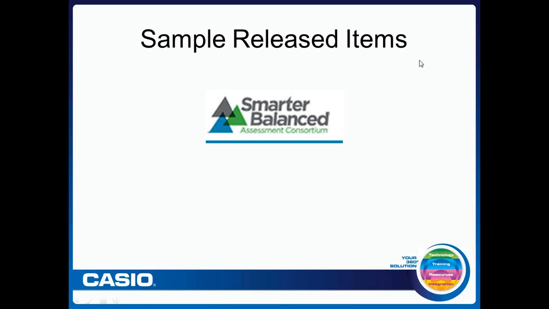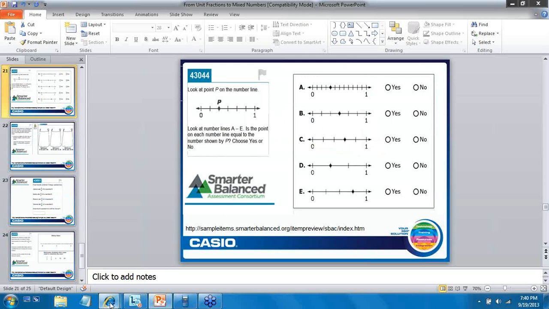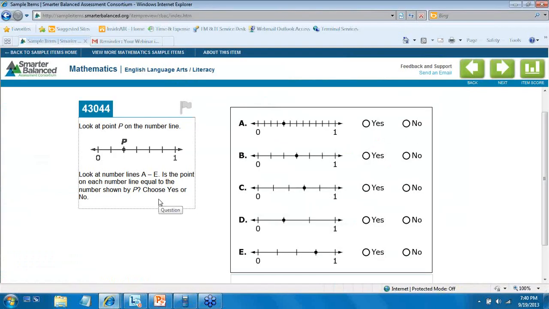And what I find particularly nice about these items is that they are far beyond the traditional multiple choice type questions that we see. So these are all 3rd, 4th, 5th grade items, and again, they are on the website. If you just Google Smarter Balanced Assessment Consortium sample math items, they'll come up pretty quickly. But let's take a look at a couple of these examples. I'm actually going to back out of this, and I'm just going to go on the website itself so we can see it here and kind of do it live.